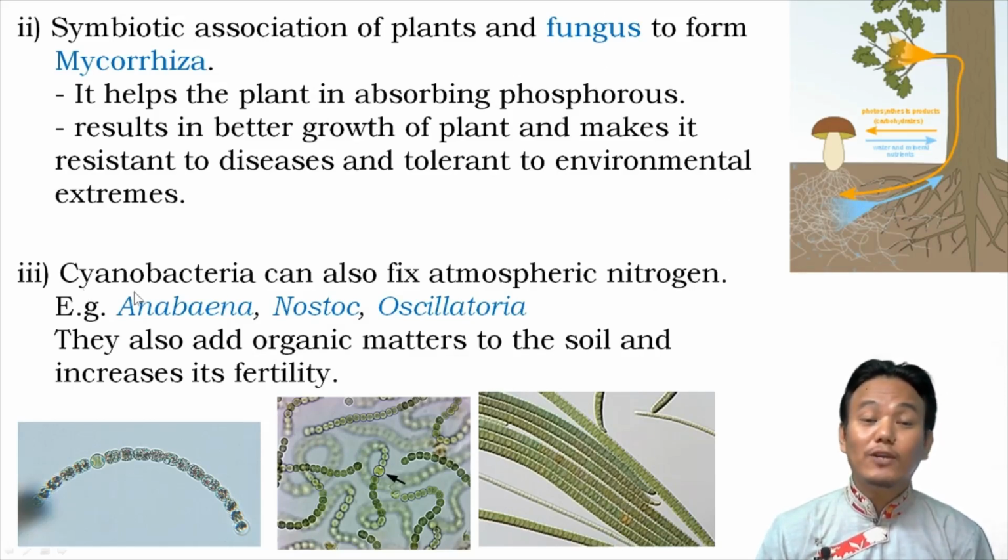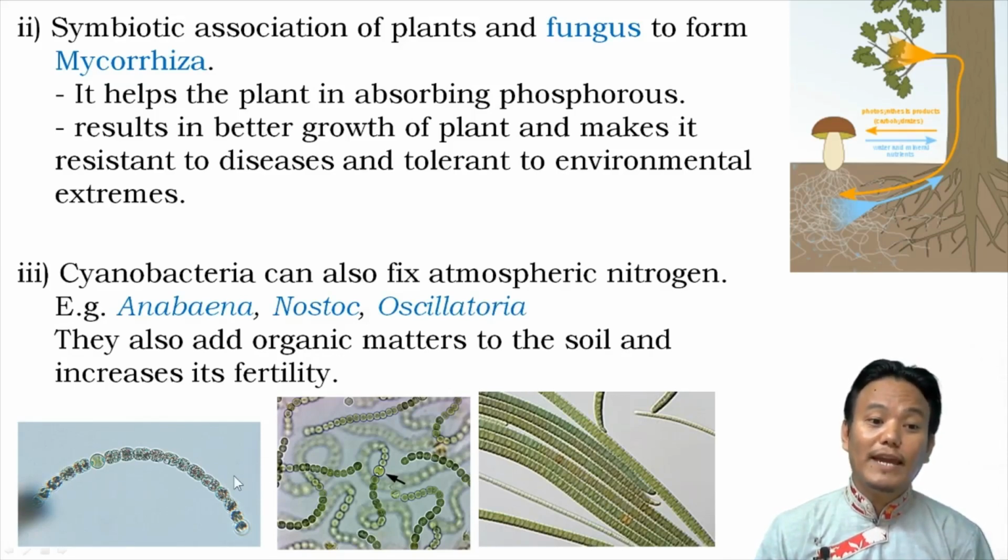And then we have cyanobacteria as biofertilizer. Cyanobacteria like Anabaena, Nostoc, Oscillatoria can also fix atmospheric nitrogen, just like nitrogen fixing bacteria. These filamentous cyanobacteria can grow independently inside moist soil, and they can grow really fast, right?